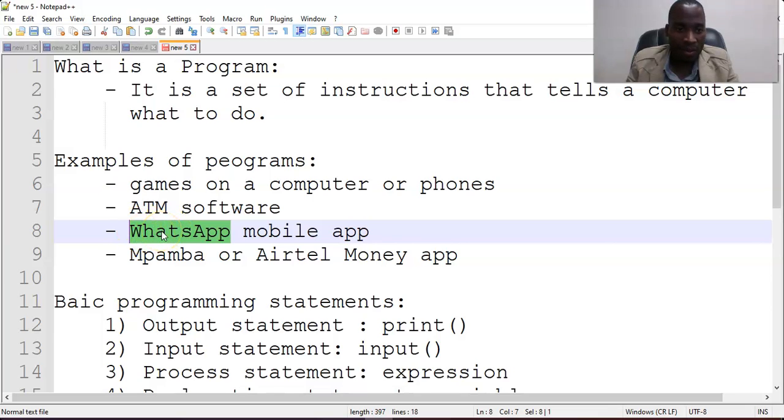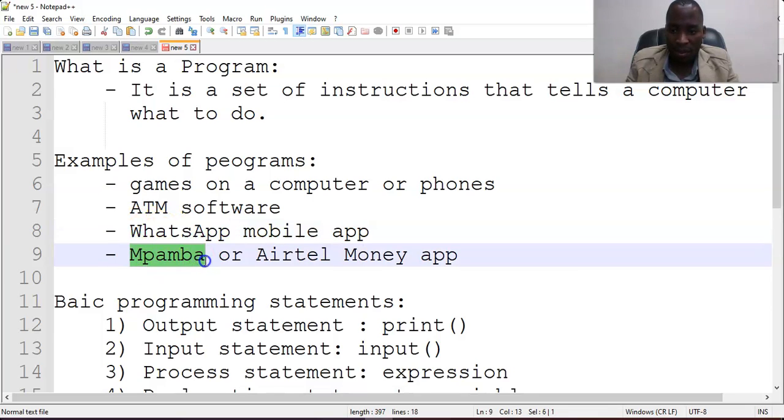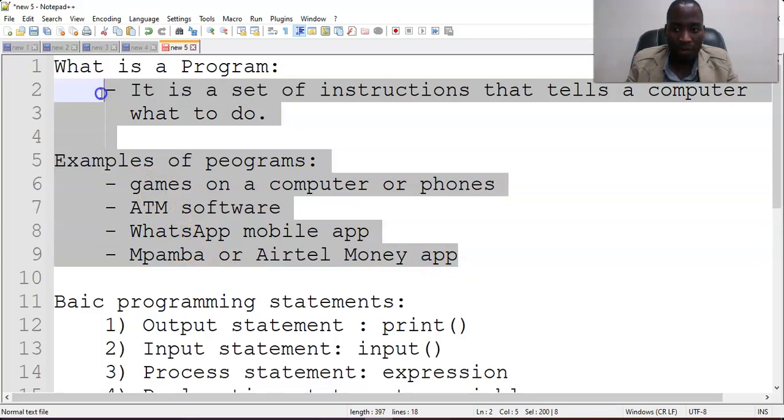And this one is a set of instructions. We are able to send money or withdraw money maybe from an Airtel and Mpamba agent because there is a set of instructions on our phone that tells our phone what to do. So all those are examples of programs.